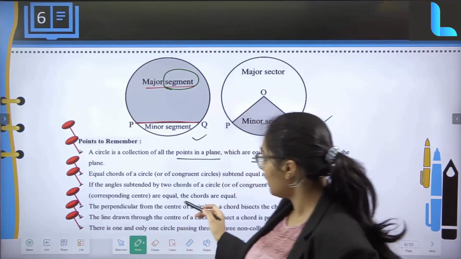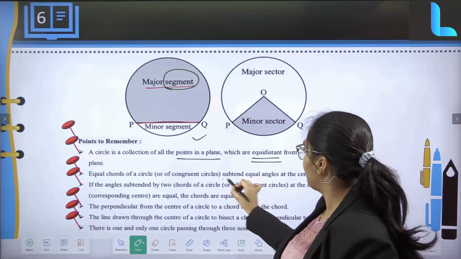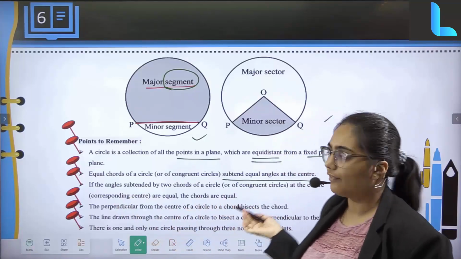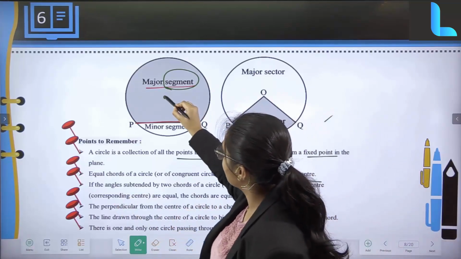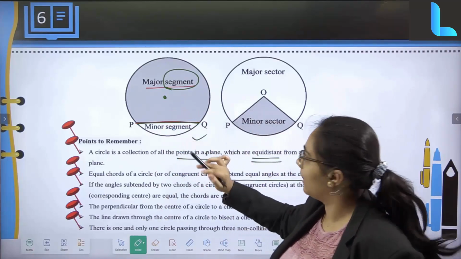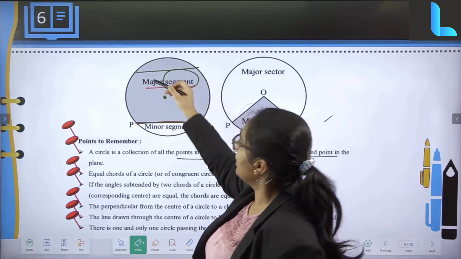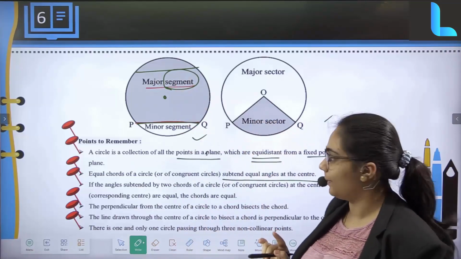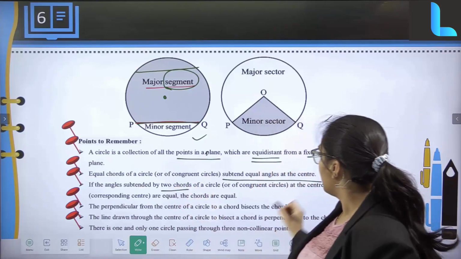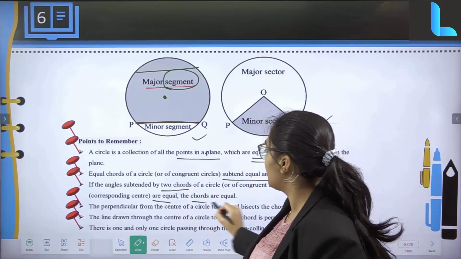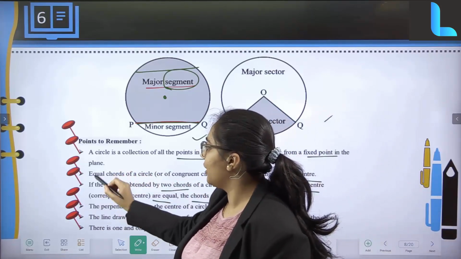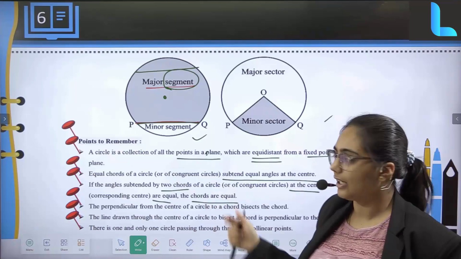Next thing, equal chords of a circle subtend equal angles at the center. So basically equal chords are going to have equal angles. Suppose this is my center, and whatever is the distance between this minor segment, if I just draw the same thing, the angles of both of them are going to be equal. If angles subtended by two chords at the center are equal, then the chords are equal. It is nothing but the converse of it. That is, see over here they said that the chords of it are going to be equal.